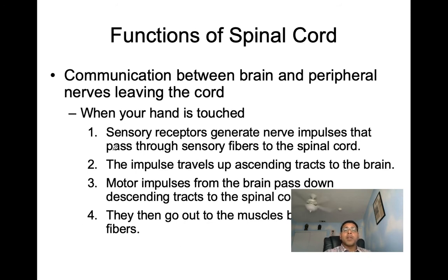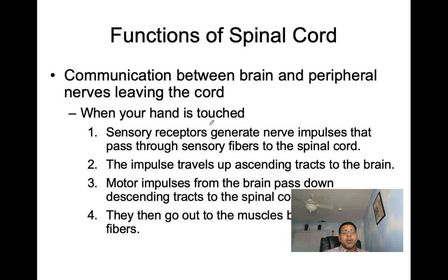Now we talk functions of the spinal cord. The spinal cord is going to be involved with communication between the brain and the peripheral nerves that are leaving the spinal cord. So we'll see when your hand is touched, sensory receptors are going to generate nerve impulses that are going to pass through sensory fibers to the spinal cord. The impulses then are going to travel up the ascending tracts to the brain. Then the brain is going to interpret this information.